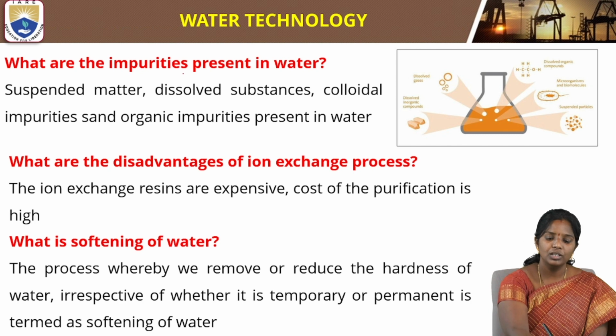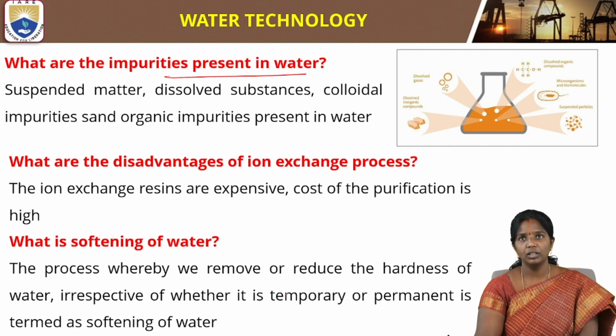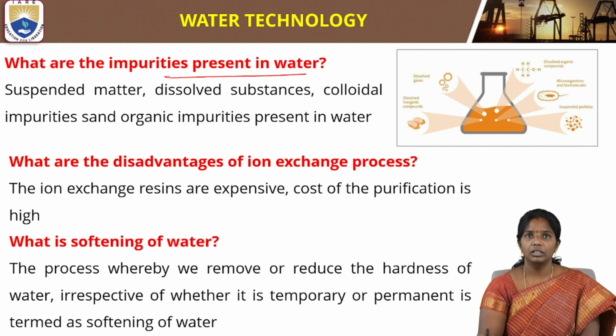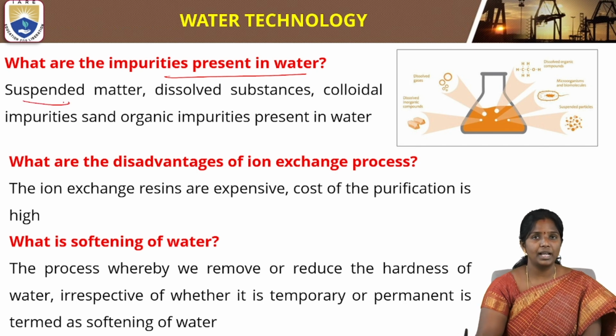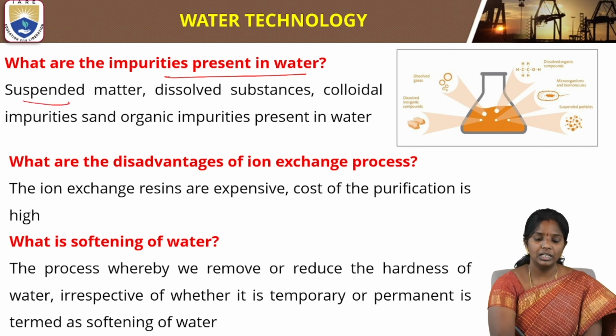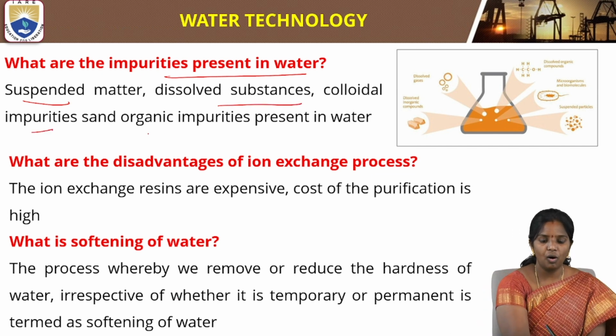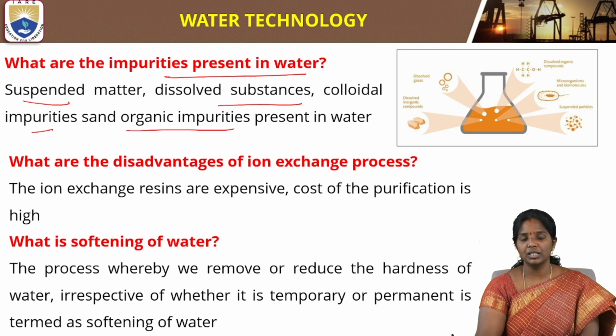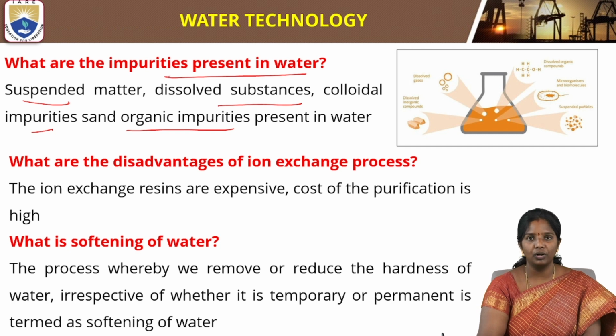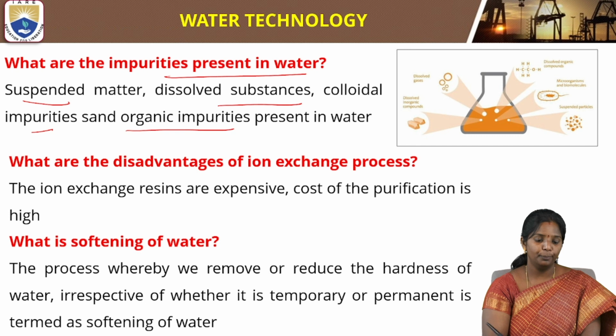Then what are the impurities present in water? There are several impurities present, like suspended matter, dissolved substances, colloidal impurities, and organic impurities, which are widely present in water. So these are the different forms of impurities that are present in water, causing impurity in that particular water sample.